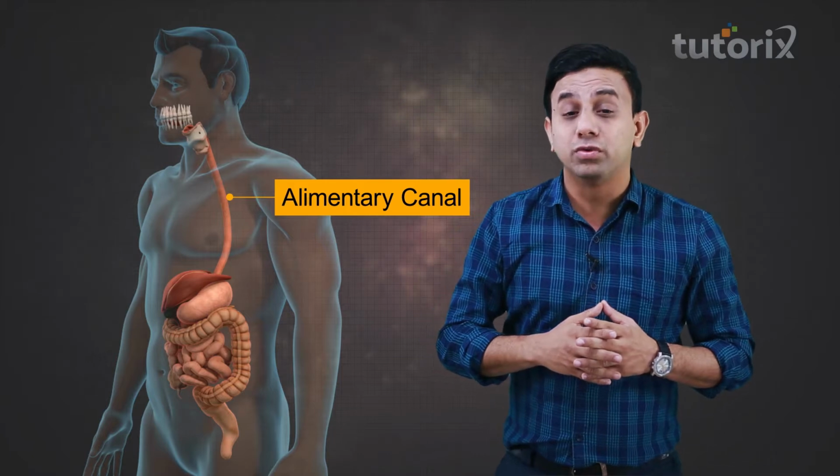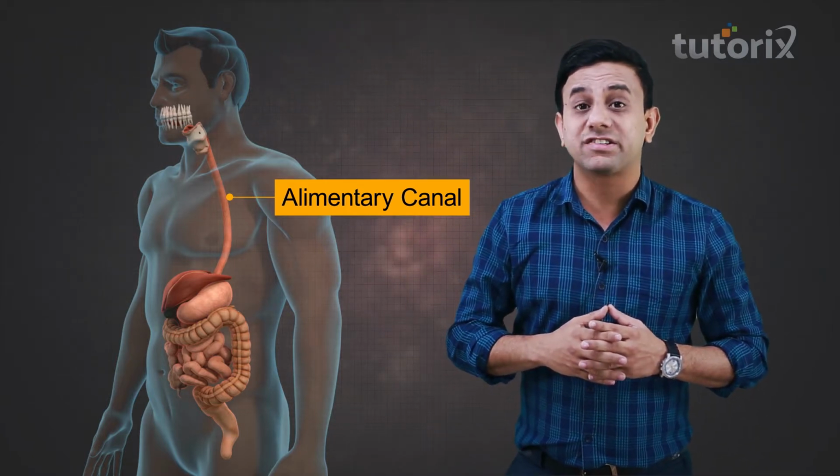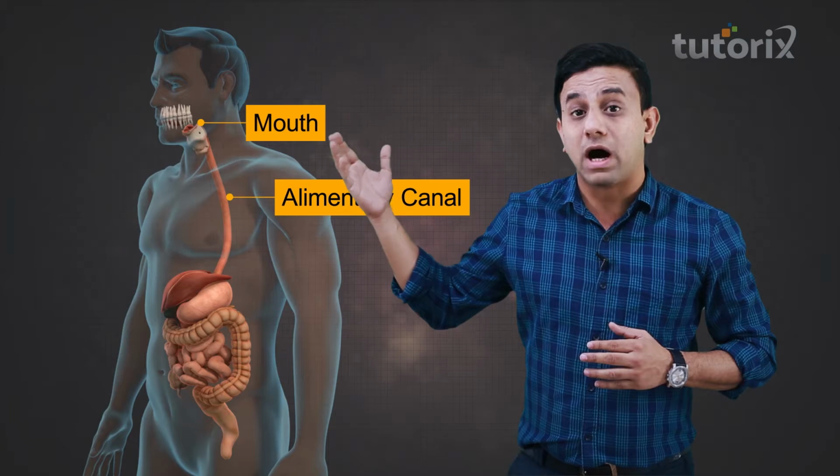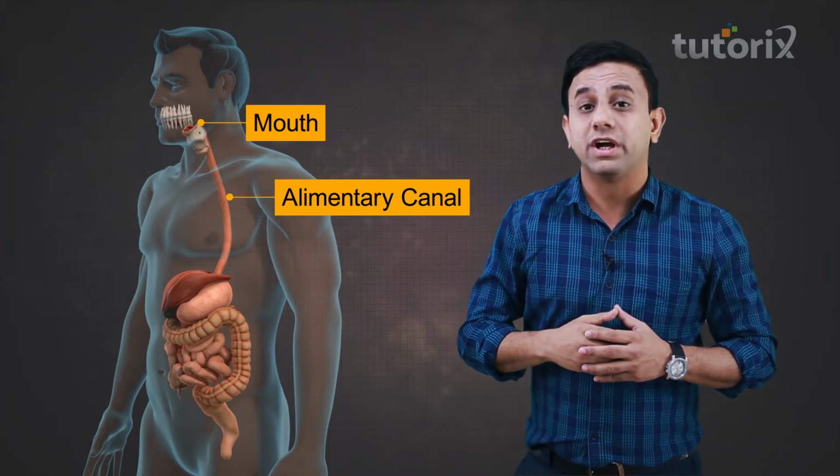Have you ever imagined what would happen if the food that you eat does not have a definite path to follow? The food would simply fall down, and hence an alimentary canal is needed which will provide the right route for the food. The alimentary canal starts at the anterior end, which is known as the mouth, and the posterior end of which is known as the anus. Well friends, in this video of ours, we will be discussing the different contents of the oral cavity, which will include the teeth and the tongue.